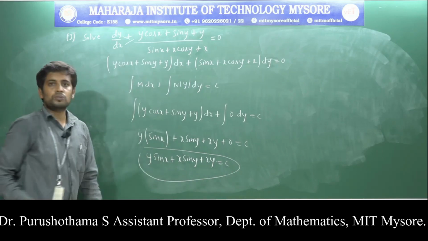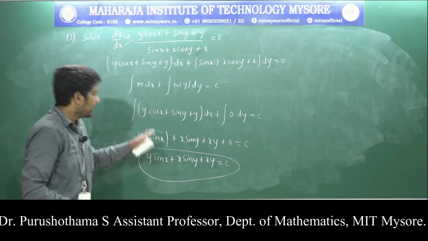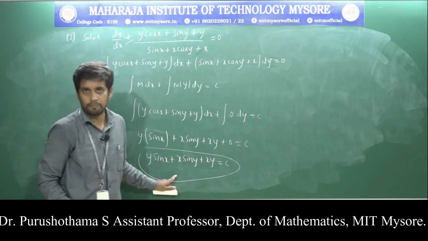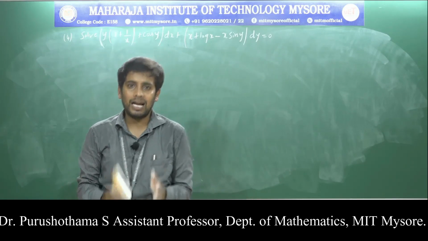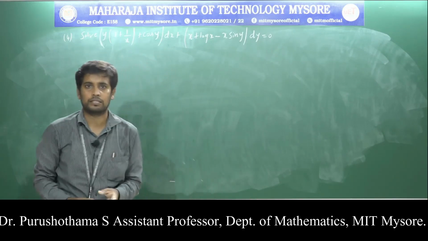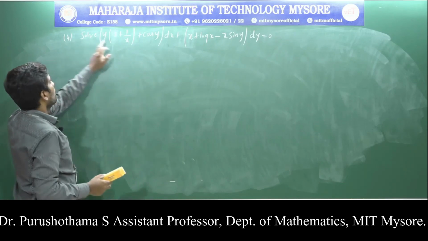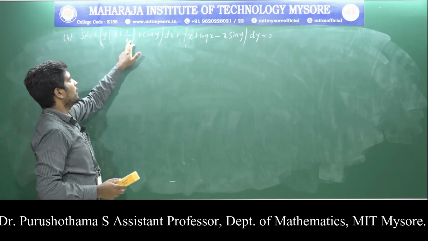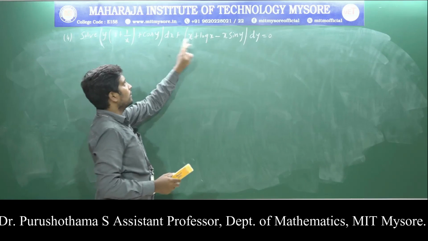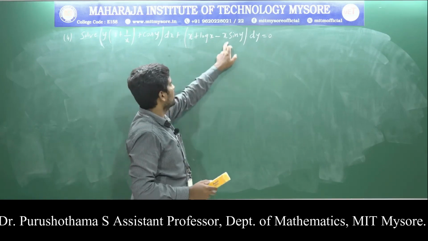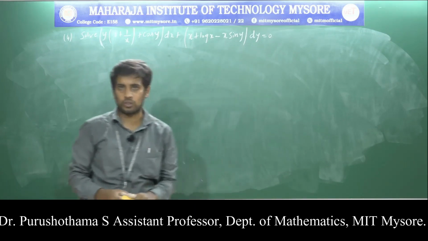This is the solution of the exact differential equation. Now I am going to explain the last problem in exact differential equations. The problem is: solve y times (1 plus 1 by x) plus cos y into dx, plus x plus log x minus x sin y into dy is equal to 0.